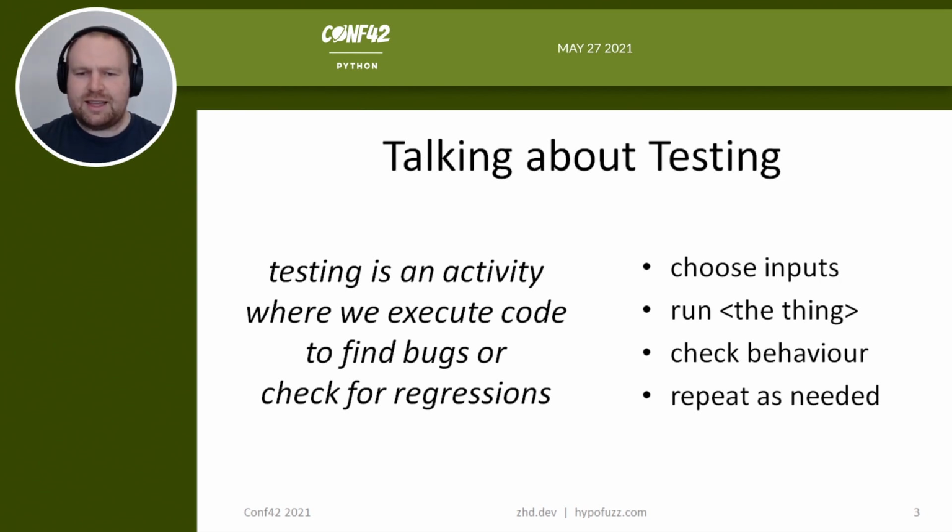Specifically, the activity that is testing usually means we choose some inputs to run our code on, we run the code, we check that it did the right thing, and then we repeat as needed. In the very old days, or for some problems now, we still automate the repeat. So you do it all manually the first time, and then you record that in a script, and you can run it with something like unittest or pytest. But all of the other parts of this process are usually totally manual. We choose inputs by hand, we decide what to run by hand, we write assertions for a particular input giving a particular output. So let's see what else we could automate.